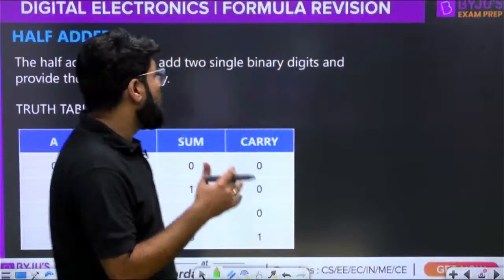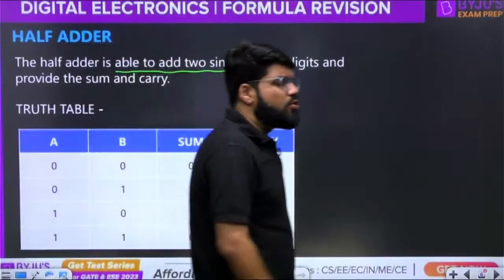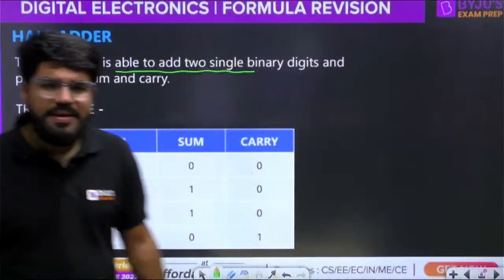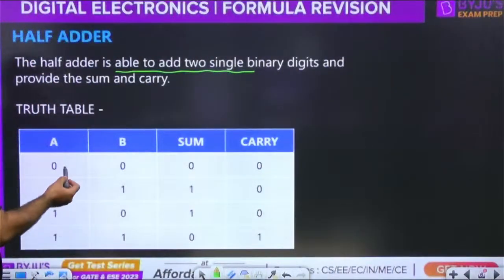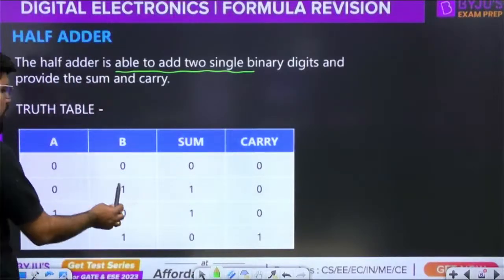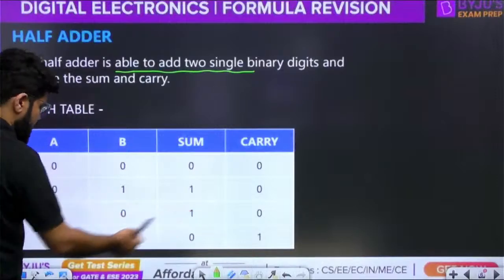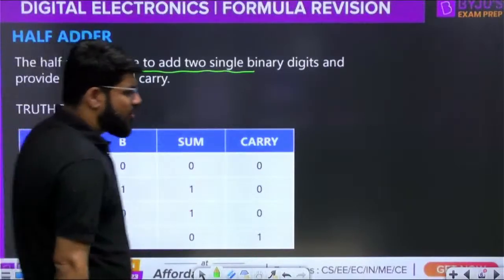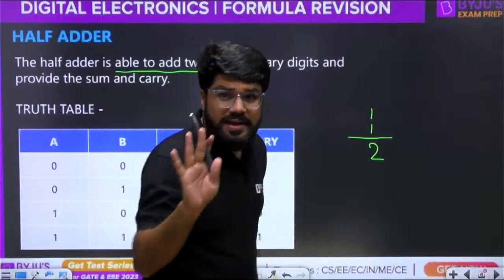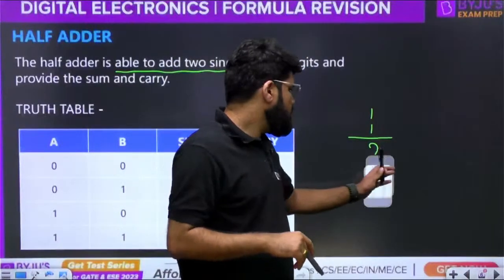Let us get started with the discussion of some of the important formulas from combinational circuits. We all know what a half adder is. It is a circuit which is used to add two single bits, two binary bits A and B. When you add 0 and 0, the sum is 0, the carry is also 0. When you add 0 plus 1, the sum is 1, there isn't any carry. 1 plus 0 is also 1. But when you do the mathematical addition of 1 plus 1, of course, 1 plus 1 is 2 in decimal.